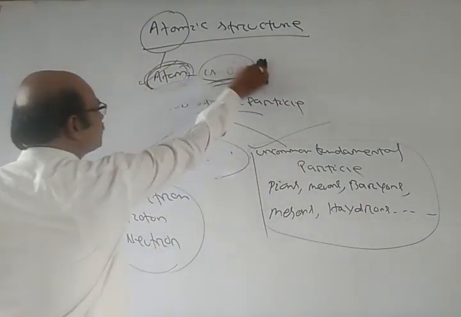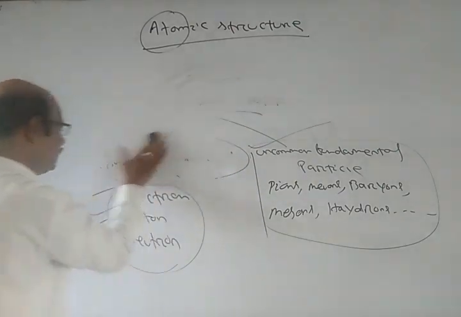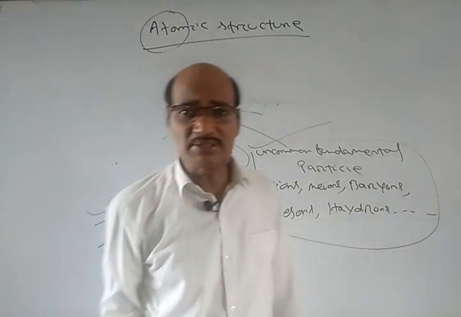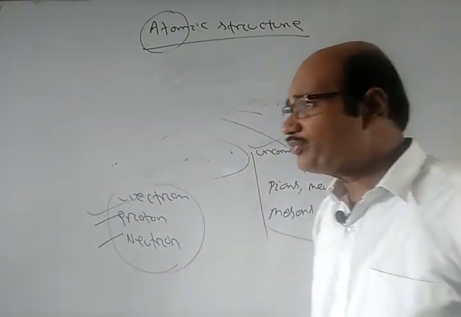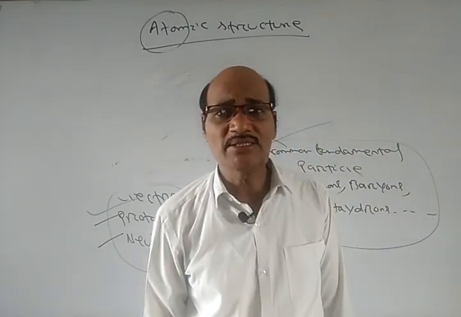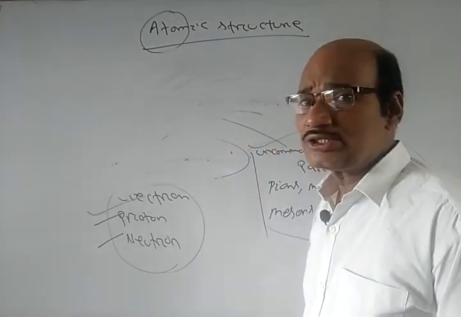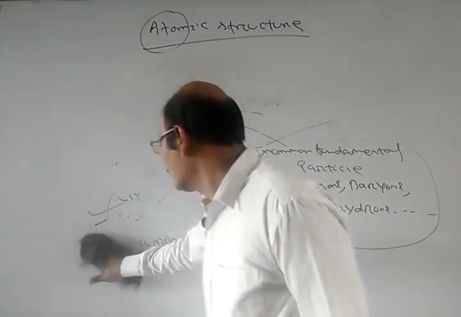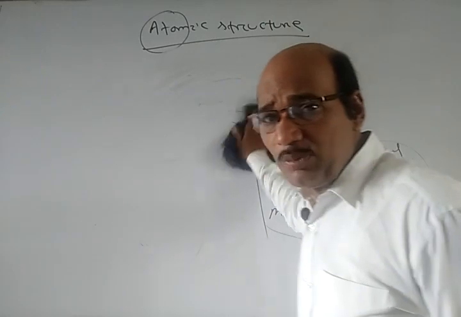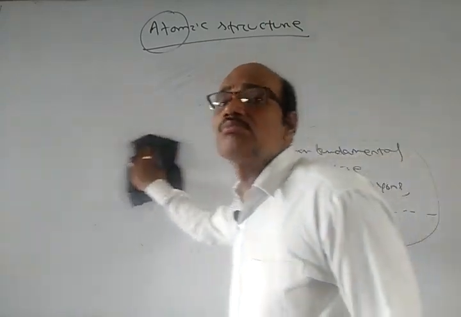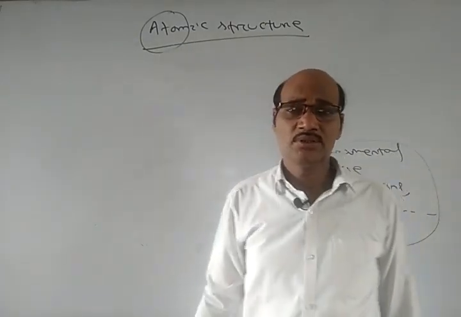Now see, first of all, the electron. Electron is the negatively charged subatomic particle, which has a charge of 1.602 × 10^-19 coulomb, negative. Similarly, proton is the positively charged subatomic particle, having a charge of 1.602 × 10^-19 coulomb, positive. And neutron is the neutral particle having no charge.